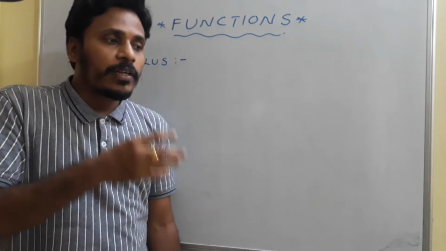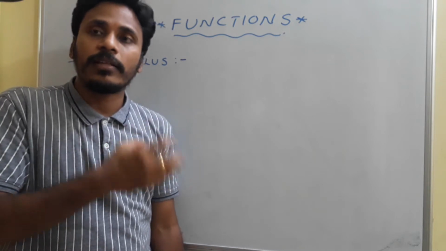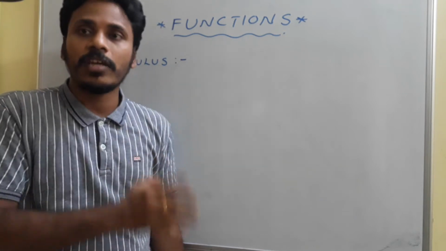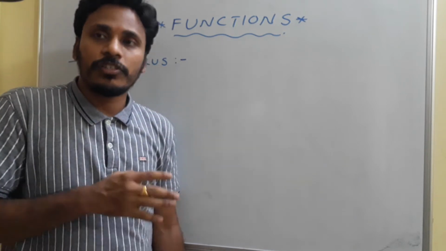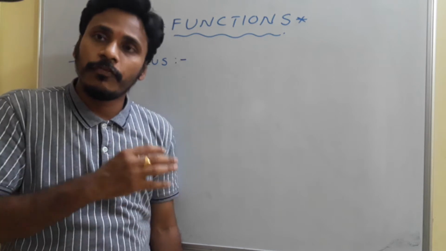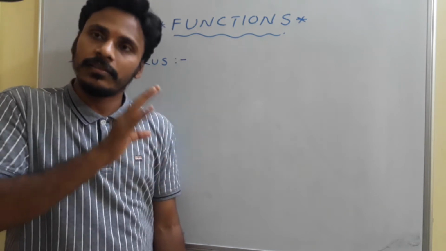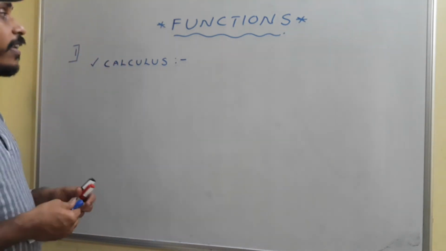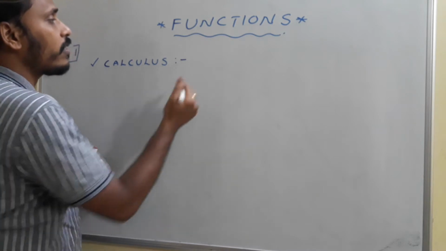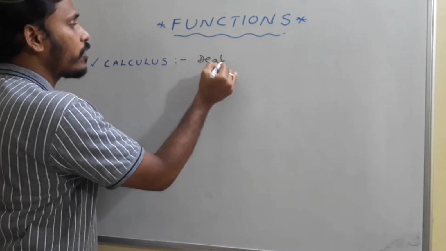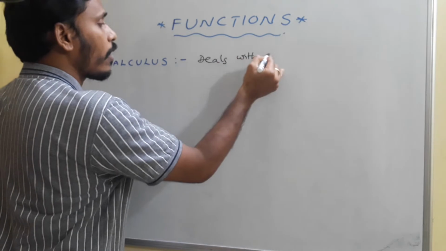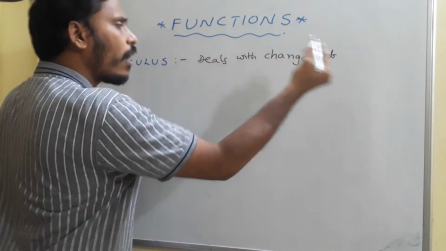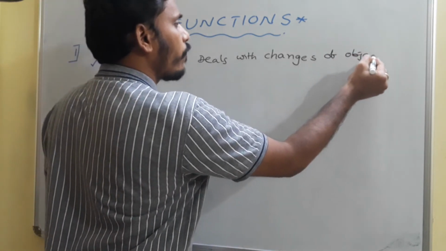For some changes we calculate the change easily, and sometimes we can't calculate the change easily, but the change happens. Sometimes we observe the change easily, and sometimes it is difficult even to observe the change, but there is change. Calculus is capable of dealing with that change. Calculus is the branch of mathematics which deals with changes of objects or things of the universe.